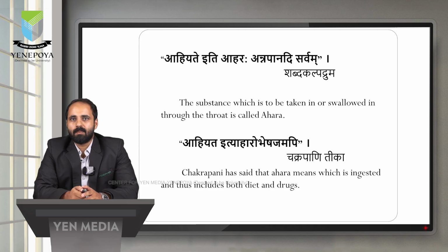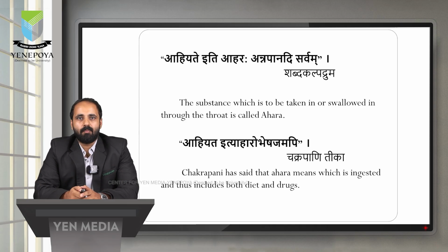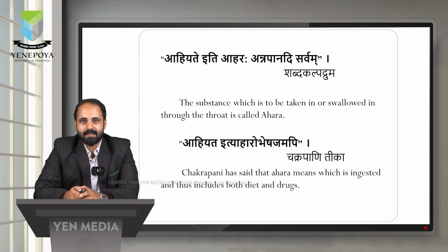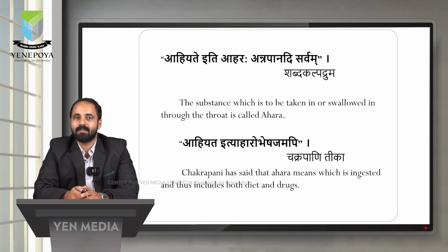Next, according to Chakrapani Tika, Ahriyate iti Aharam Bheshajamapi. Chakrapani has said that Ahara means that which is ingested, and thus includes both diet and drugs. In the first sloka there is Annapanadi Sarvam, that is Ahara, Anna and Pana. But in the second, according to Chakrapani Tika, even medicines are considered among food items. That means Anna, Pana, and also Bheshaja. Bheshaja is nothing but drugs or medicines.